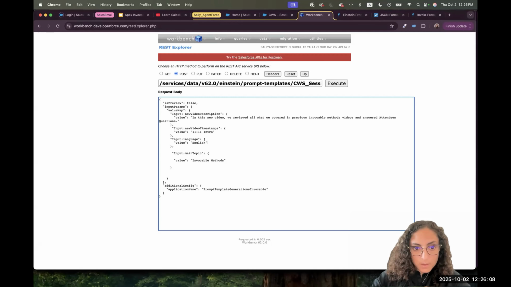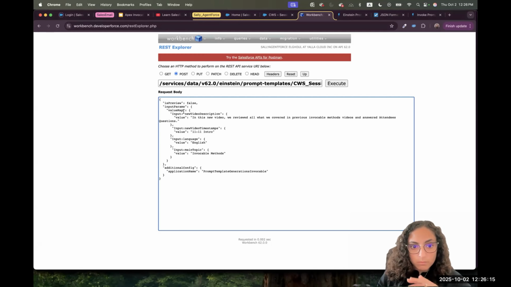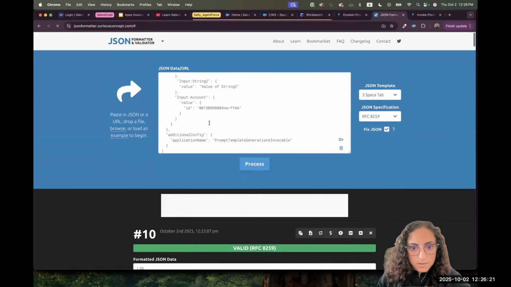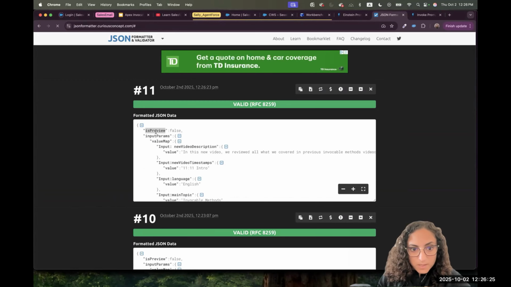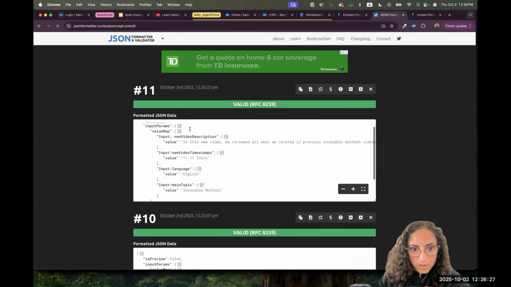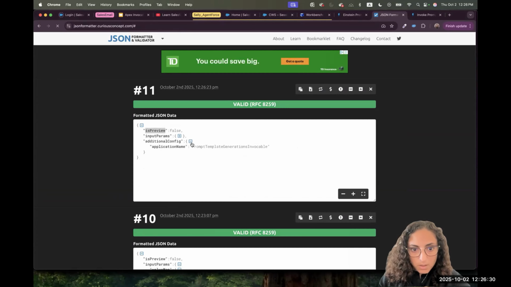The value is English. Then the same for main topic, and the value is invocable method. So by doing that, I prepared all my inputs. Let me put it for you here, so it's easier for me to collapse and show you. So we said it's preview for the input parameters. Let's close it for now. We have additional configuration. So now I have is preview, input parameter, additional configuration, all what is required.